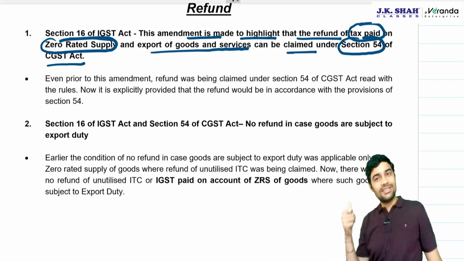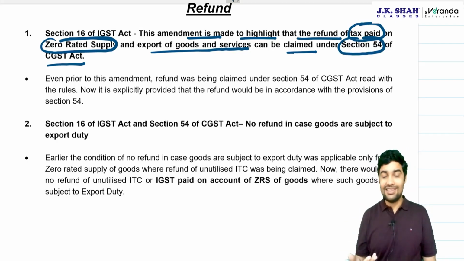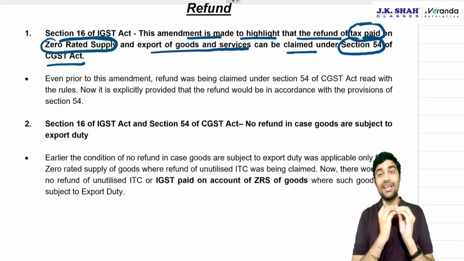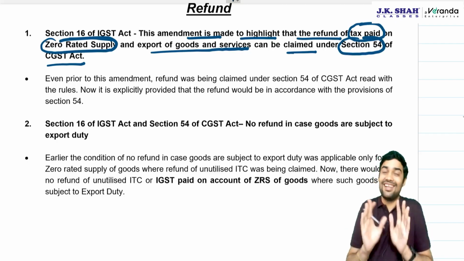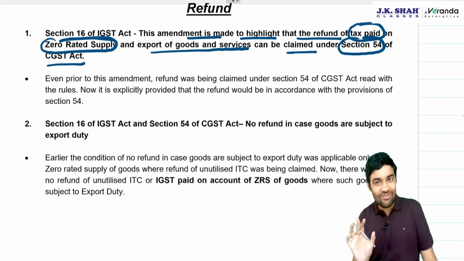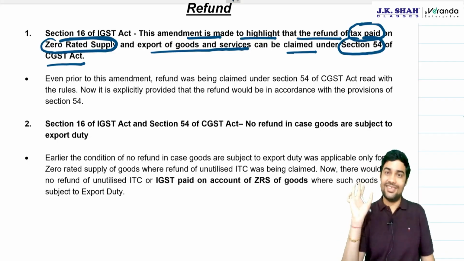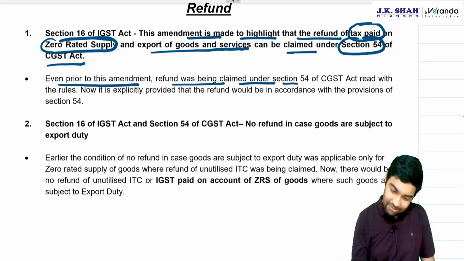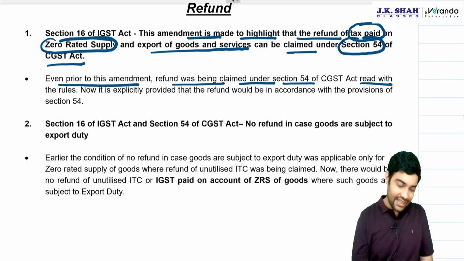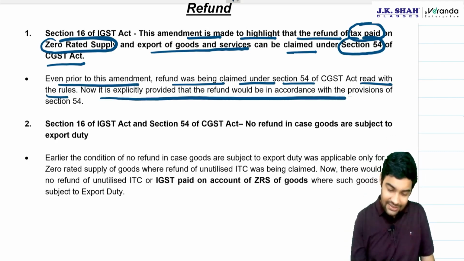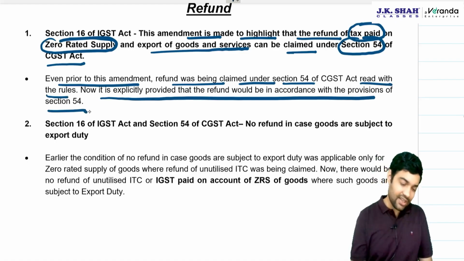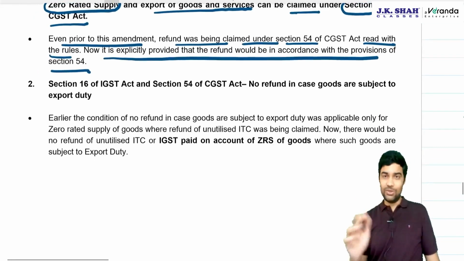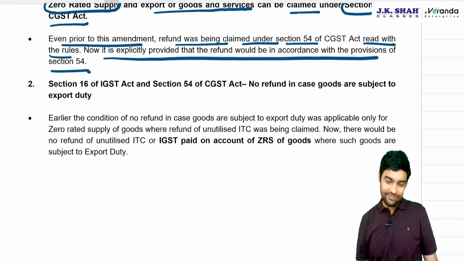Otherwise, people were taking a position that once it is a zero rated supply, you can claim refund under any provision. Refund provisions come from Section 54. Even prior to this amendment, refund was being claimed under Section 54, read with the rules. Now it is explicitly provided so that people don't take any other position. That's the whole point.